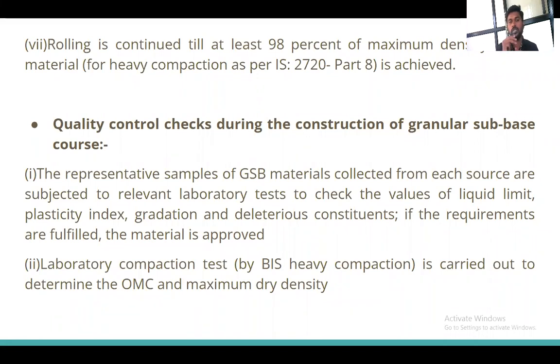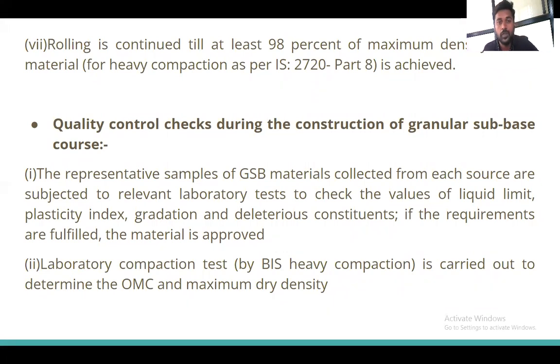Okay, from each portion I have to take a sample of the granular subbase material, and take it to the laboratory to check its liquid limit, plasticity index, gradation and deleterious constituents. If the requirements are fulfilled, the material is approved.